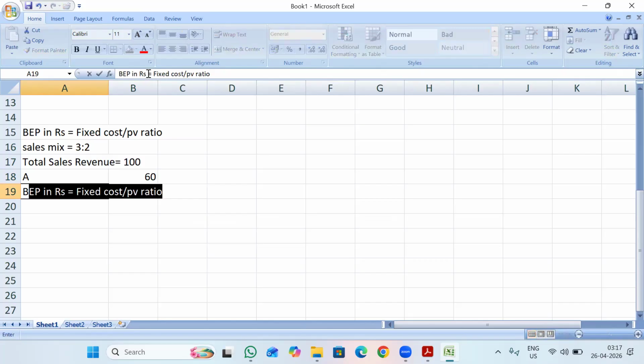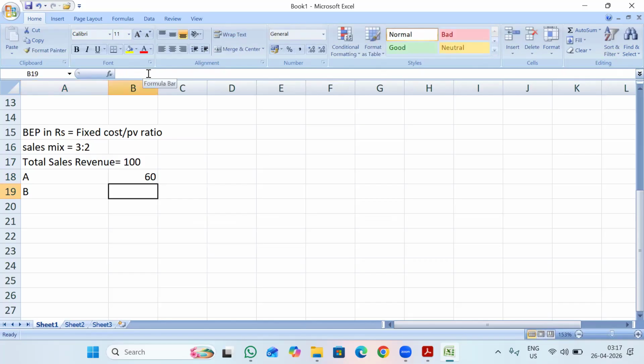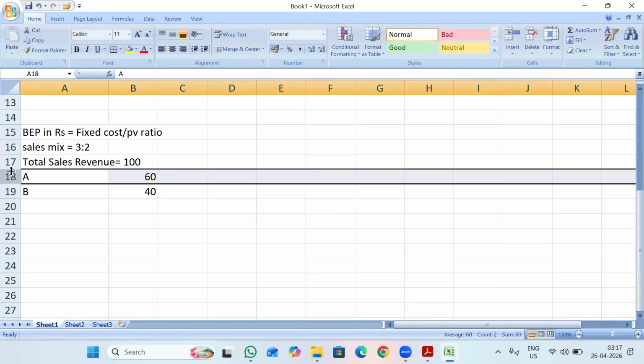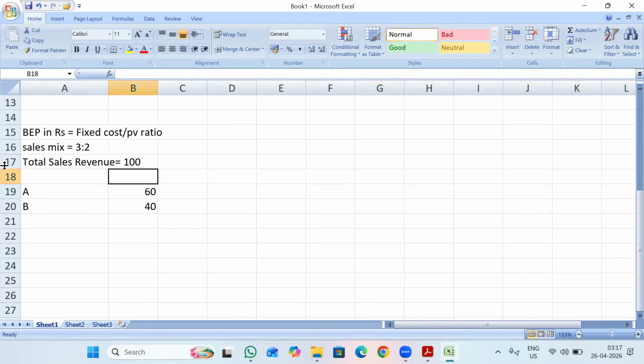And for B we will be having 100 into 2/5. So we will be having 60 and 40. Here they have given variable cost as percentage of sales for product A and B as 95 and 90 percent.